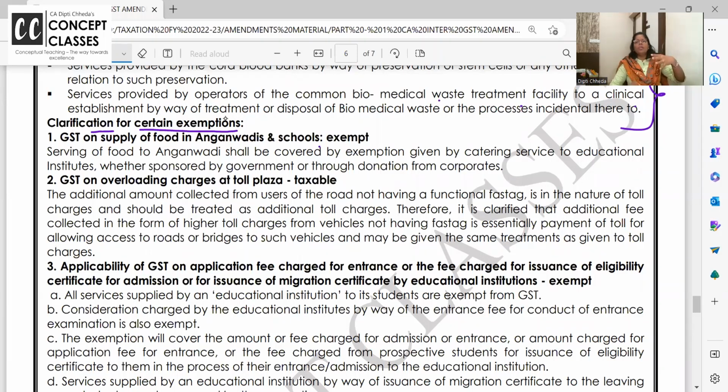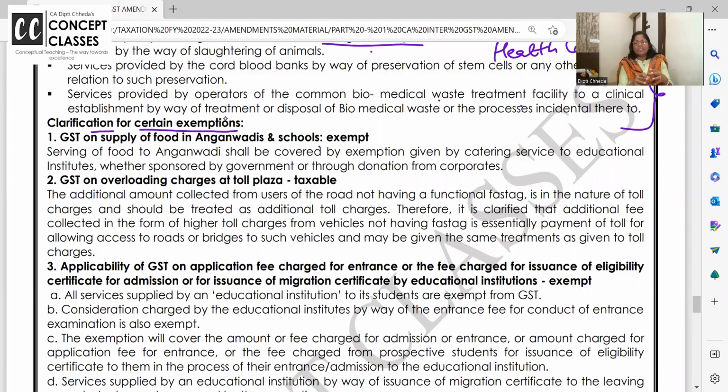You all know if the school is giving the catering service to the students along with the school fees, the transport, on that GST is not chargeable. So if this same food is provided by Anganwadis or lab schools, where teachers training goes on, it's different. कोई uniform नहीं रहता है. So these Anganwadis are a kind of school, and if they provide the food to the children, it is very well covered under catering service to the education institute, and hence it is exempt. Okay, if I am not reading word to word, आप जरूर पढ़ना.